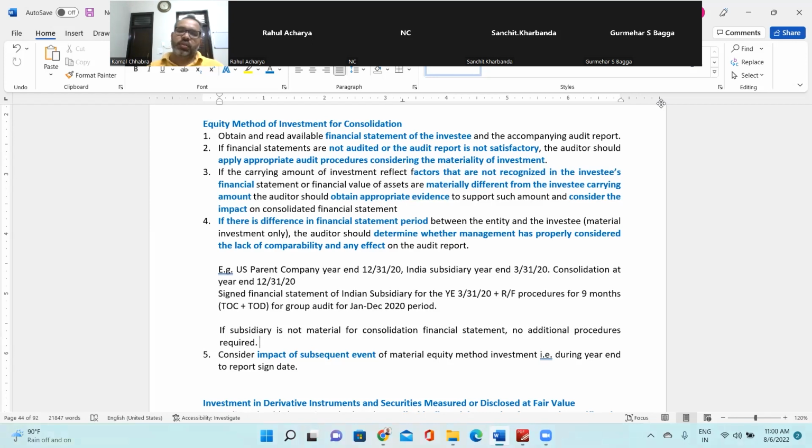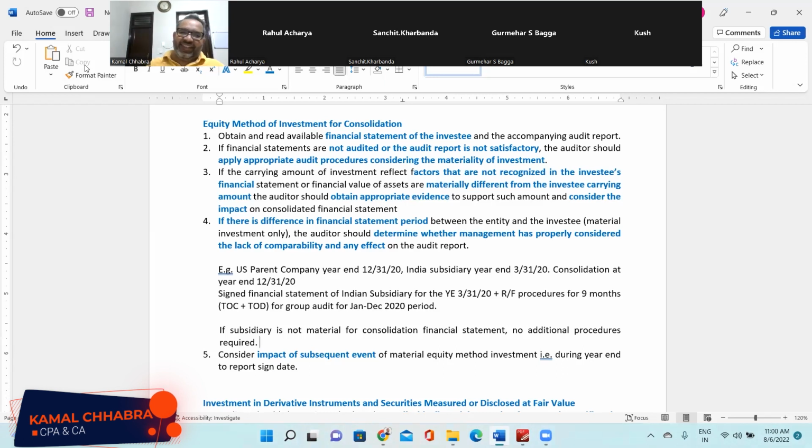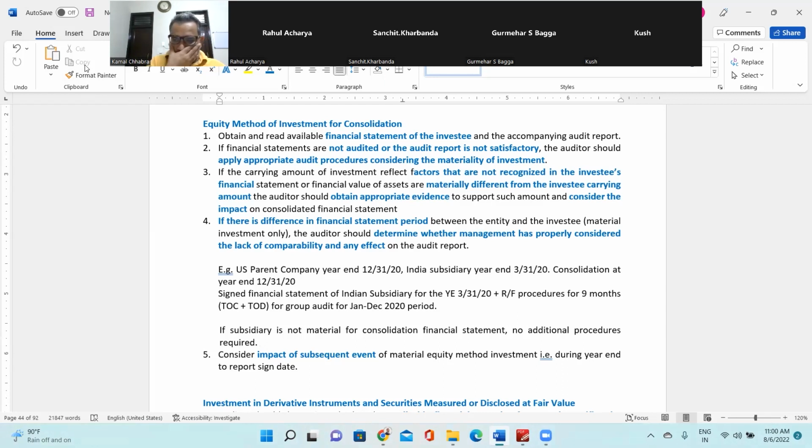Nimisha, Kush, Sanchit? Sir, Gurmeher explained everything. A significant material event that happens after the balance sheet date, but before the signing of the financial statements.